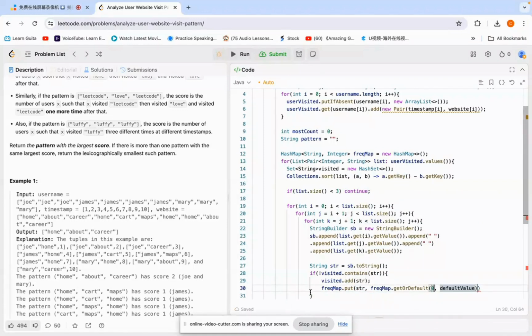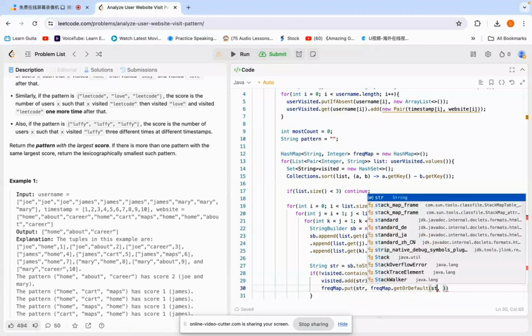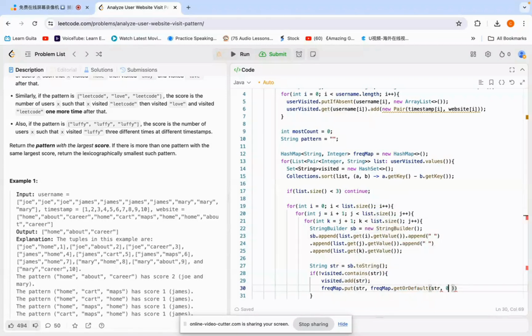So maybe the pattern occurred for the first time. It's just one time, the first one, right? So we need to get or default. There are so many ways to achieve this. I like using get or default, so it's str, 0, and if the freq map doesn't contain this one, we just use 0. Otherwise, we just increase by 1.